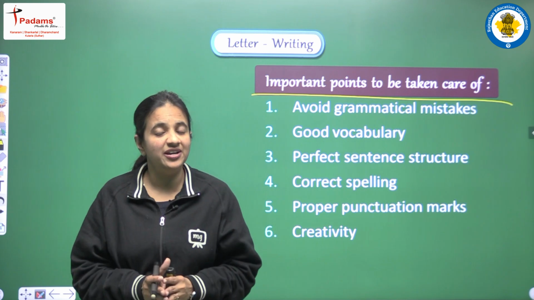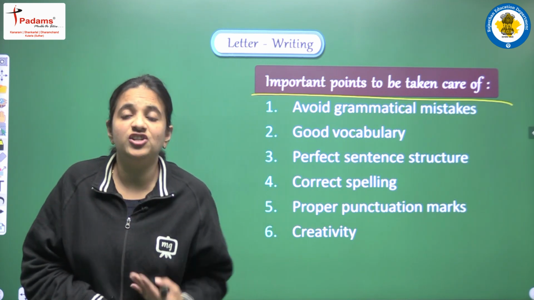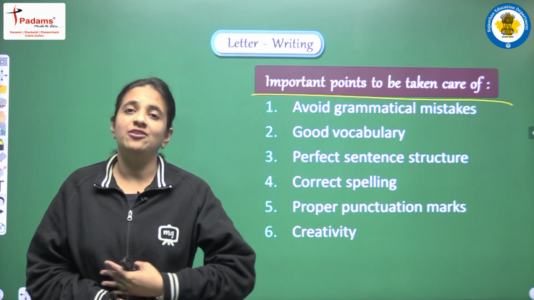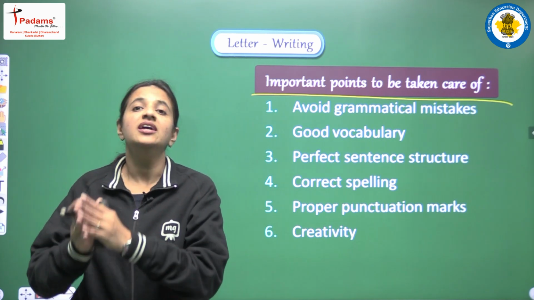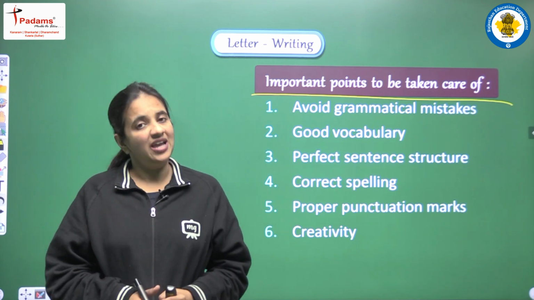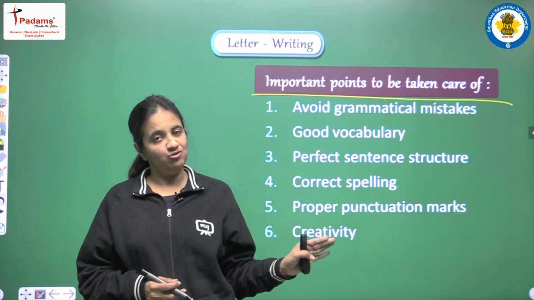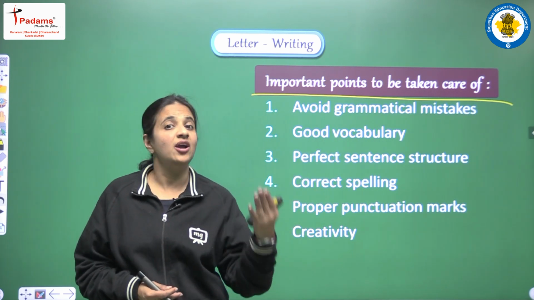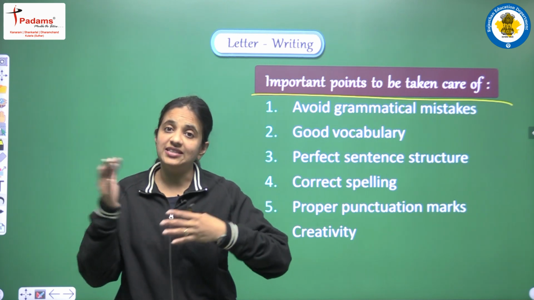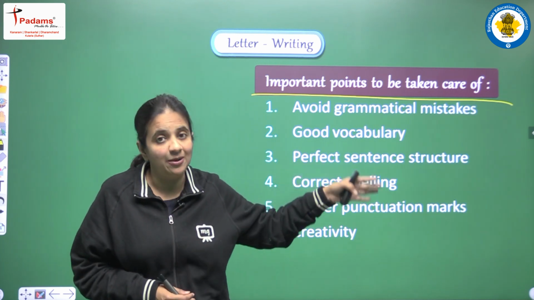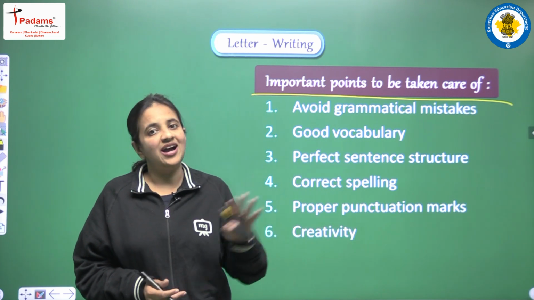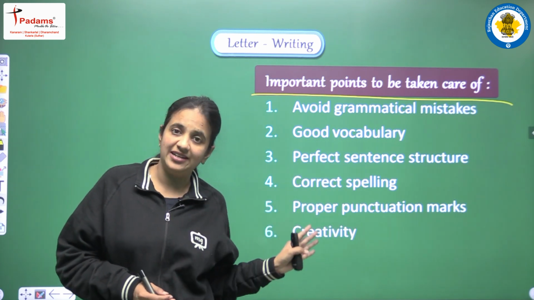So our vocabulary should be very good, and each and every time we have to use new words. We can also use very good adjectives and adverbs when we are framing the sentences.